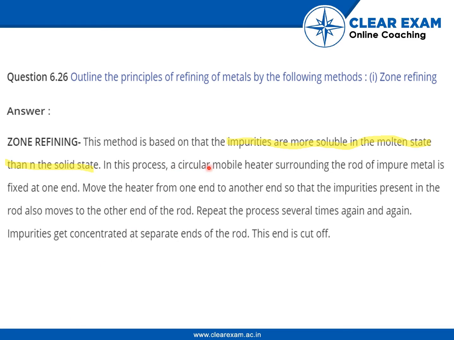In this process, a circular mobile heater surrounding the rod of impure metal is fixed at one end. Move the heater from one end to the other end so that the impurities present in the rod also move to the other end of the rod. Repeat the process several times again and again. Impurities get concentrated at the separate ends of the rod. This end is cut off.